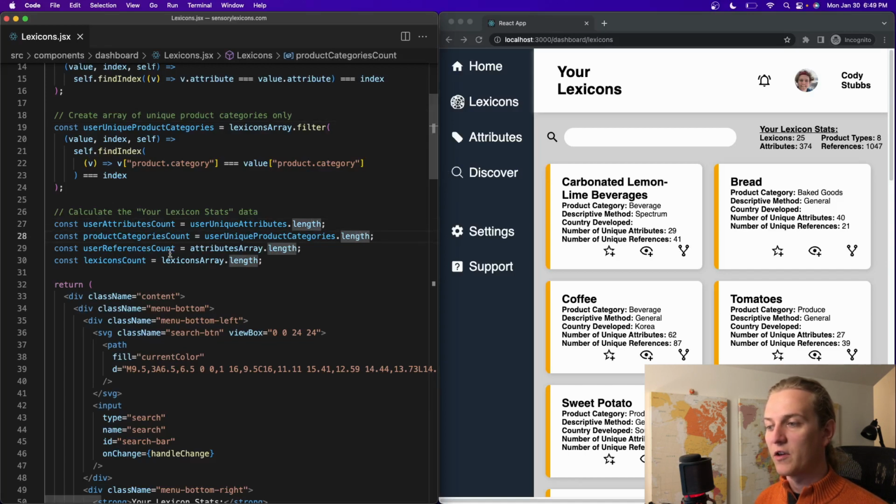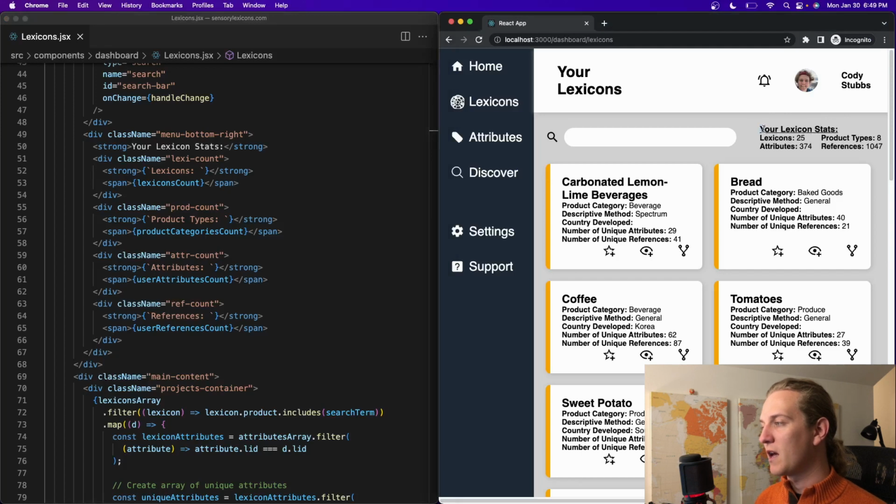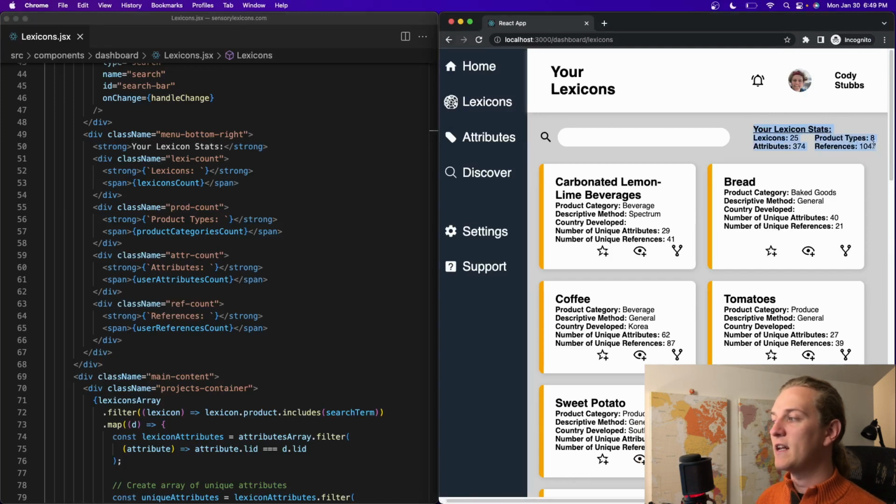Then the references count is just the length of that attributes array, and the lexicons count is the length of the lexicons. We have that data coming out down here and being rendered within these spans of the menu bottom right, which is going to be right here. And so this data is dynamic. It is looking at the arrays specifically that are being imported for the lexicons.